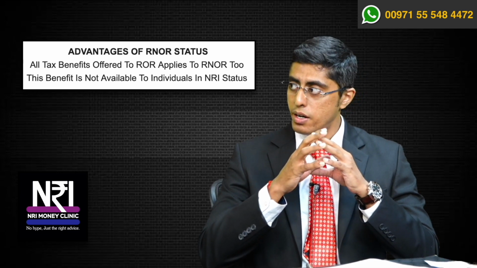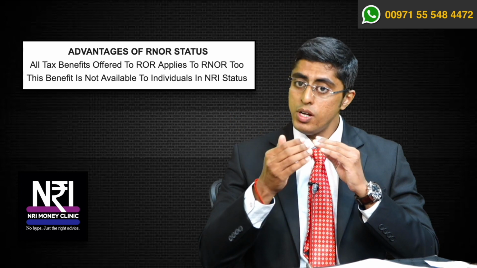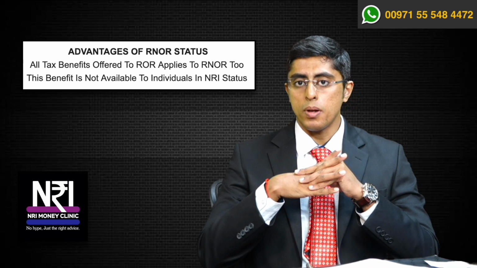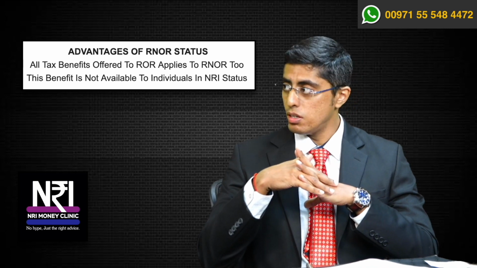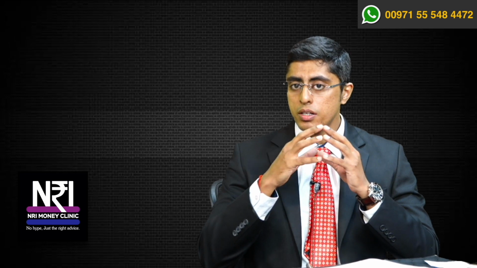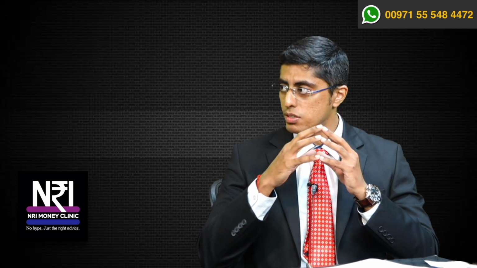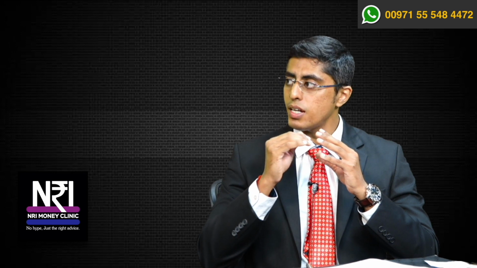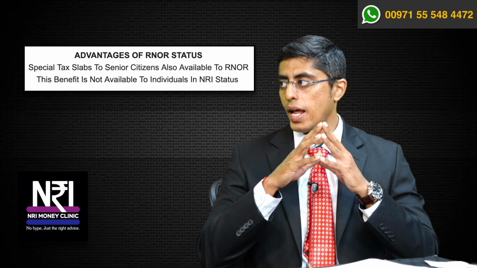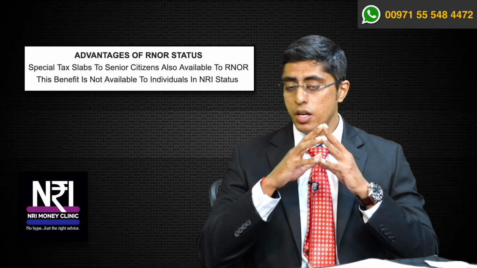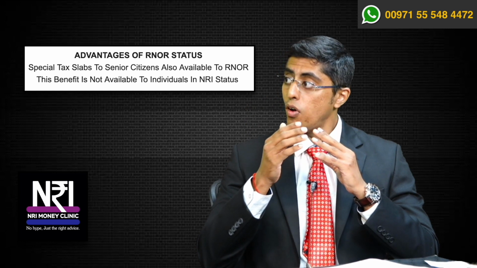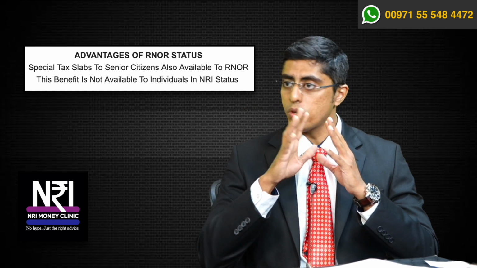However, certain other advantages which an ordinary resident would get over a non-resident will also be available to an RNOR. For example, an NRI senior citizen will get an additional slab. A resident individual who is a senior citizen has a tax slab of 3 lakh rupees. Up to 3 lakh rupees, there is no tax on him. If he is a super senior citizen, that is, above 80 years of age, for up to the first 5 lakh rupees, there is no tax on that person.